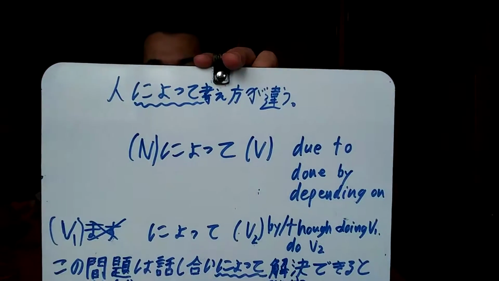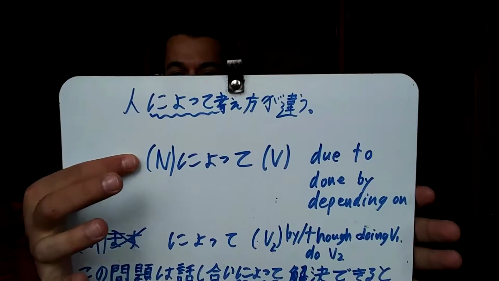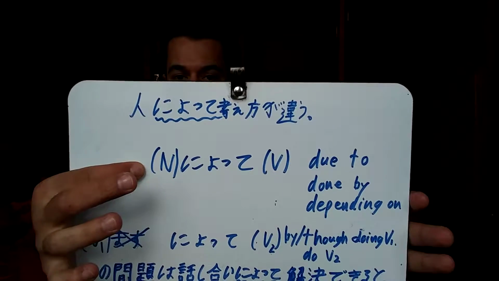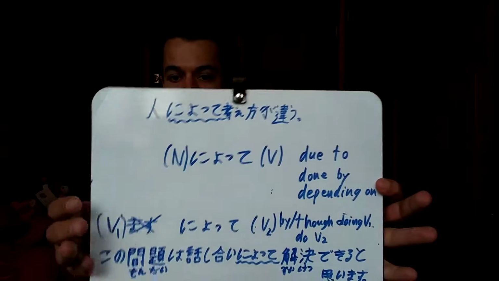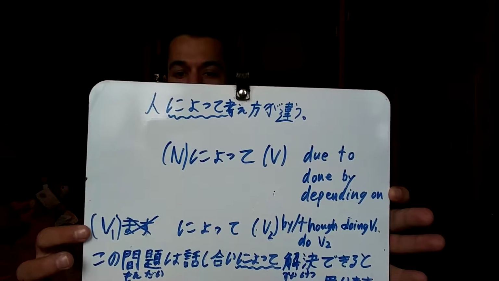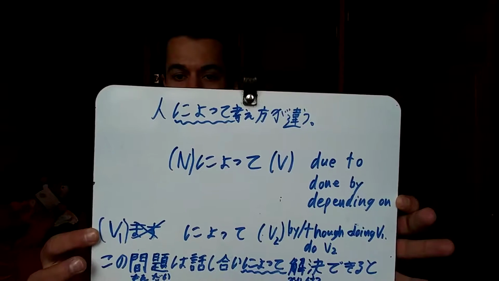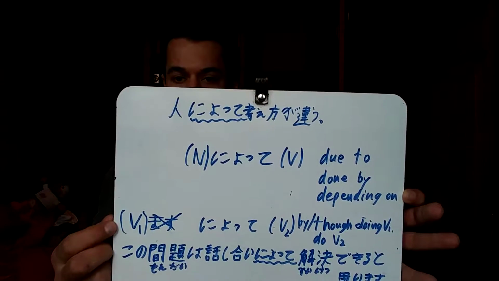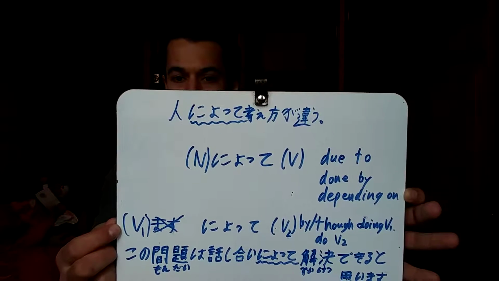ようこそ、よろしくお願いします。Okay. 今日はね、によってという文法です。Today, we're going to talk about how you can use this two different ways. One way is by using a noun, then によって, then a verb. The other way, which is a little bit more complicated, is verb 1, によって, verb 2. Verb 1, you don't conjugate it, you just use the masu form, but take off the ending masu.